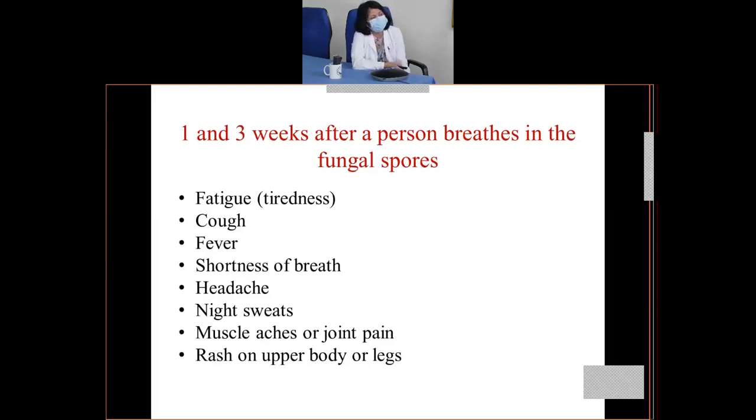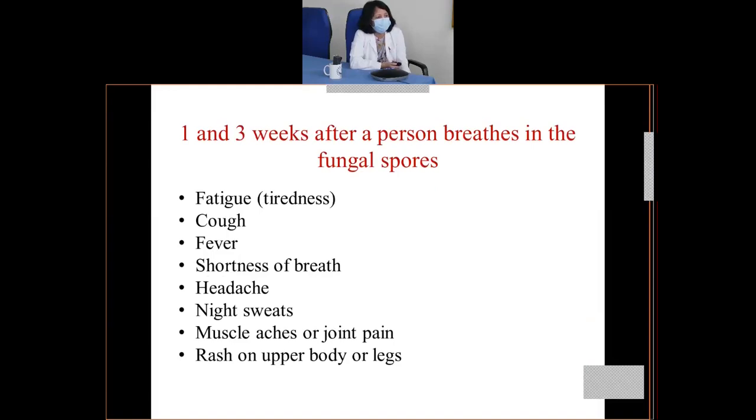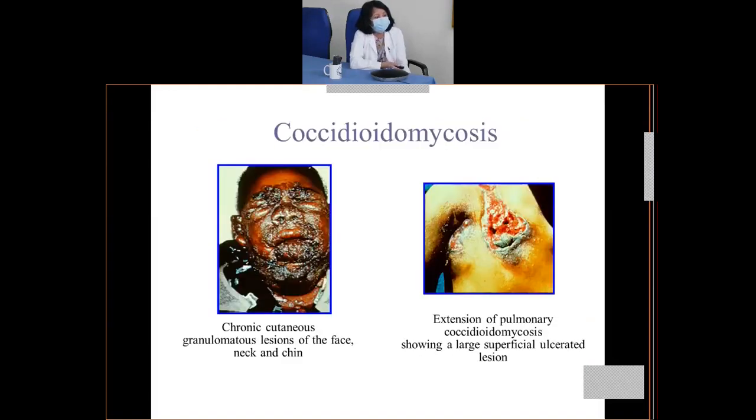So it may be in the form of fatigue and tiredness. It may be in the form of cough, fever, shortness of breath, and even headache, night sweats, muscle aches or joint pain, and rash on the upper body and on the legs. So you've seen the rash which happens as a result of this infection in the skin. So these are the things where the person will manifest. These are the clinical manifestations.